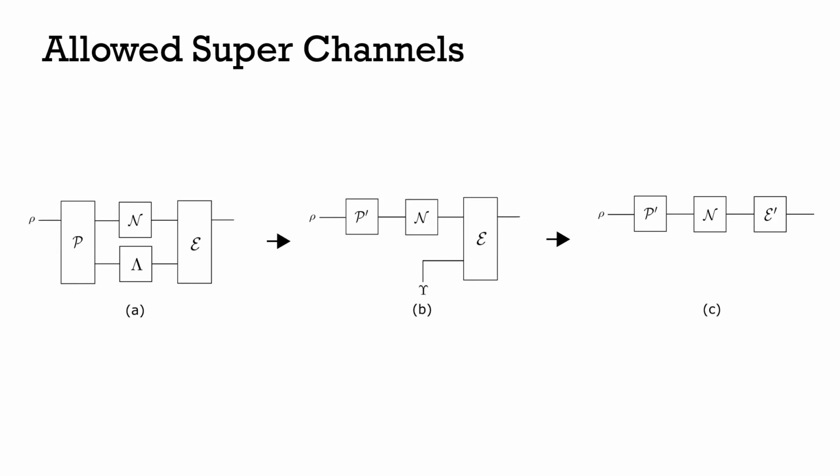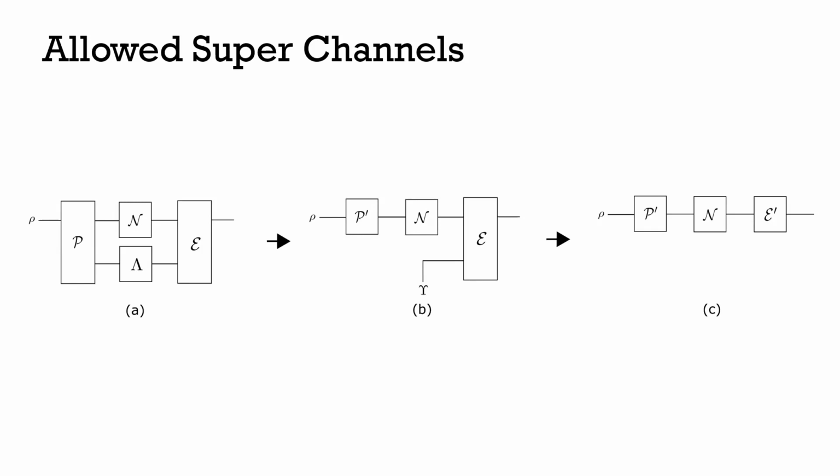But is there a reason why you can't assume the memory line is undergoing an identity channel? Why does the lambda have to be the state preparation channel? Is it because it's a free channel? So it's a way to try and prevent, let's say you've got some resourceful state in P, you swap it onto your memory line using the pre-processing channel, and then maybe back onto your initial input state using epsilon, and then you've avoided putting your state through your channel N altogether.